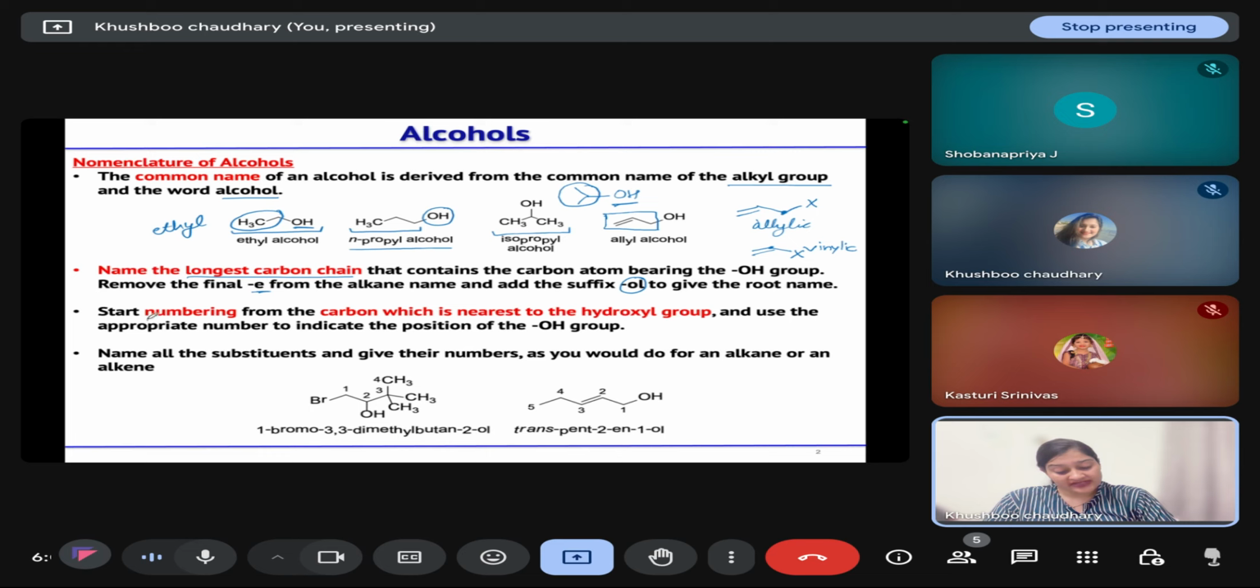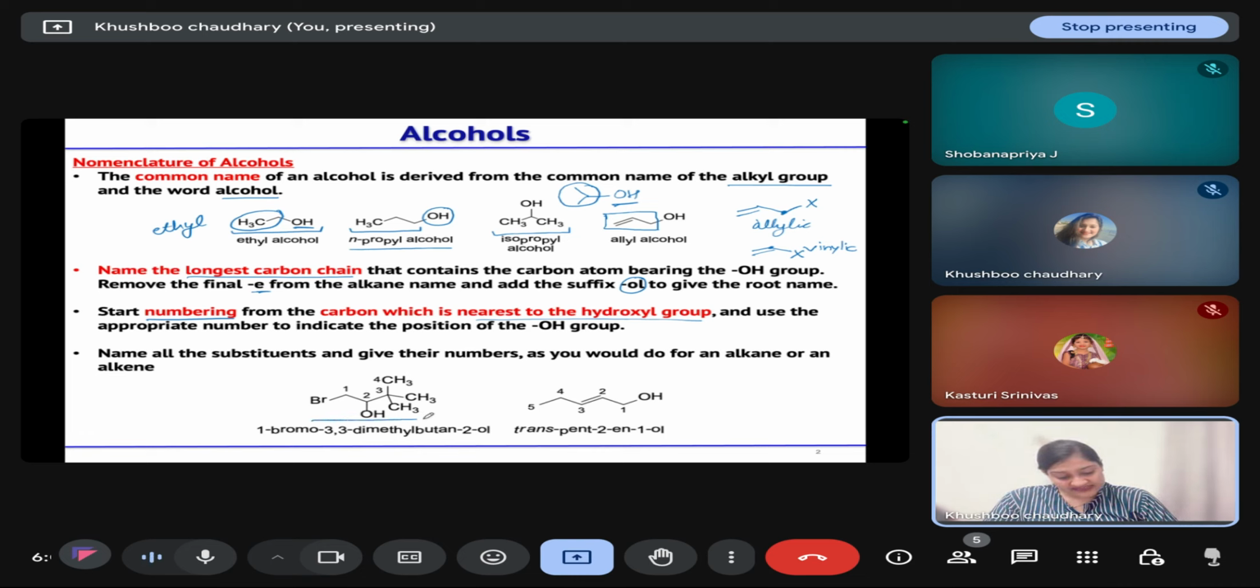Then we have to start numbering from the carbon that contains the hydroxyl group. So we give the lowest number to the carbon having the hydroxyl group, and then we decide the positions of the substituents. Then, after giving names to all the substituents, we arrange them in alphabetical order and write them all at the front.